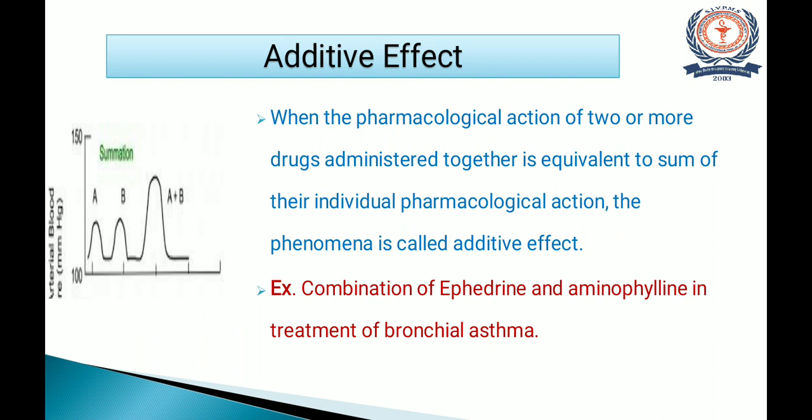Next is additive effect. Here you can see in the diagram, if two different drugs are administered together, the effect observed is equivalent to the sum of their individual pharmacological actions. That phenomenon is called additive effect. In short, we can say that 1 plus 1 equals 2. An example is the combination of ephedrine and aminophylline in the treatment of bronchial asthma. So additive effect is observed.